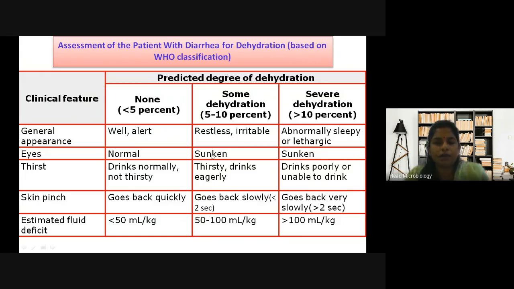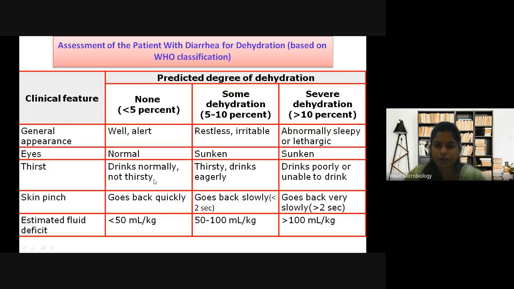Then they go back. So if you pinch also, they will realize, but slowly. And estimated fluid loss is 50 to 100 ml per kg. But in case of severe dehydration, what happens? They are abnormally sleepy and lethargic. So the body will be lethargic.